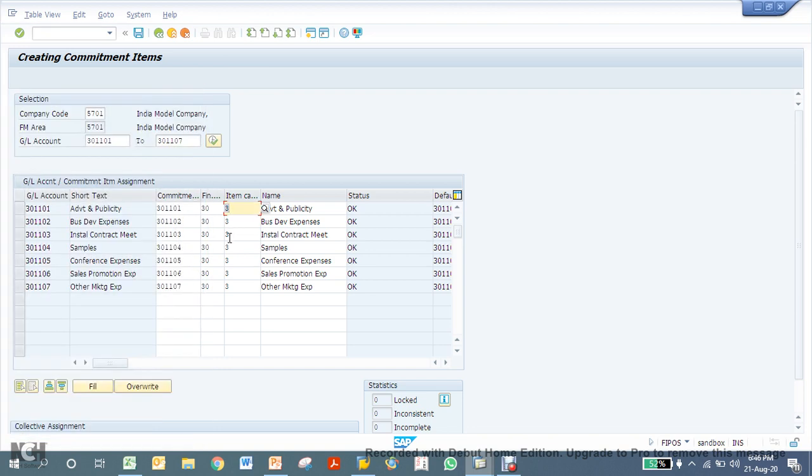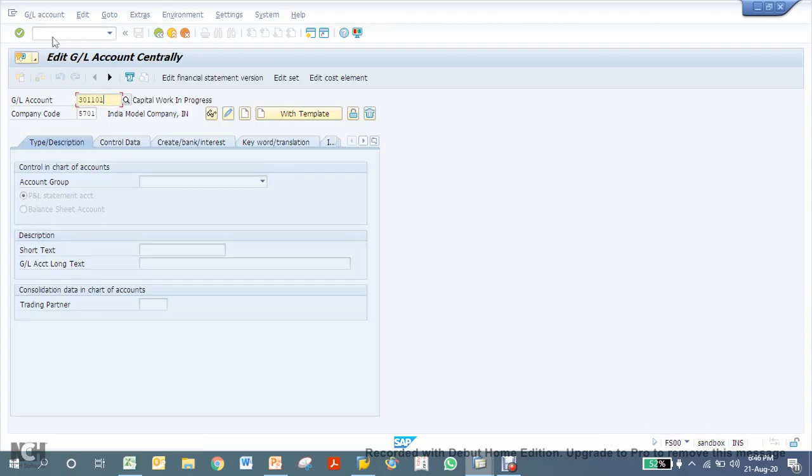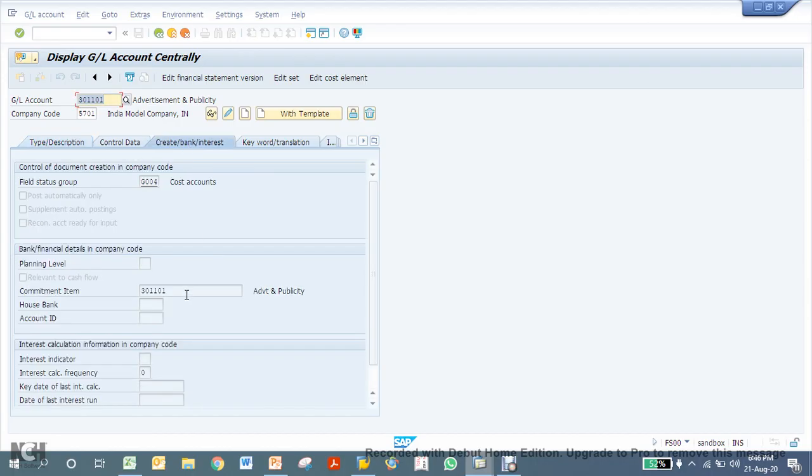So I already have all these configured. Let me just show you in one GL account how the commitment item field gets mapped. Commitment item field is available in your create bank interest tab in the GL master data. See here.